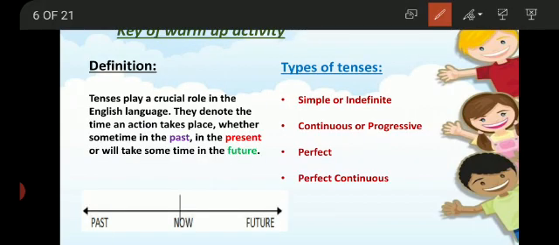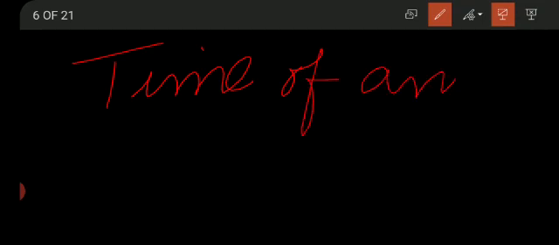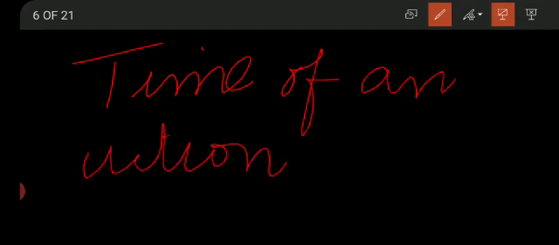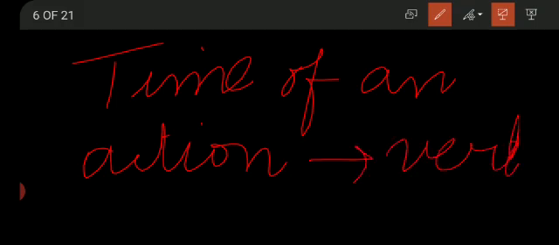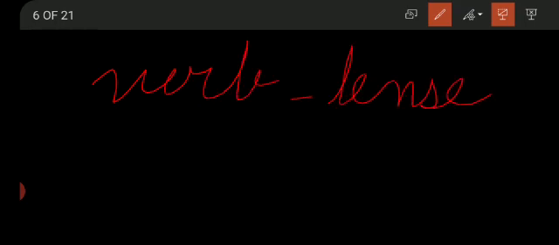Tenses play a crucial role in the English language. Basically, tense denotes the time of an action. Tense basically tells us about the time of an action. So we will say that a tense tells us about the time of a verb, as action is a verb. So in tense we basically look at verb tense. So it is all considered about the verb.